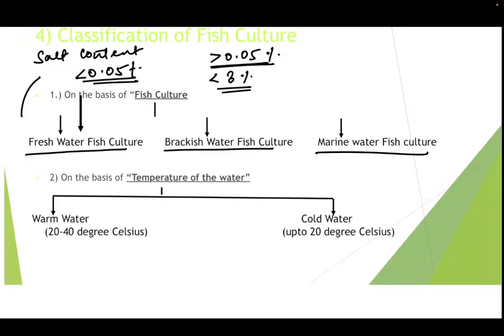Now, what is the marine water? In marine water, the salt concentration is more than 3%. So the salt content in fresh water is less than 0.05%. In marine water, it is more than 3%. And brackish water is a mixture of freshwater and marine water, and thus the range of the salt content is more than 0.05% but less than 3%. So it is on the basis of fish culture, the classification is as follows.